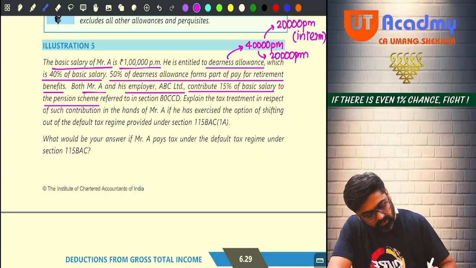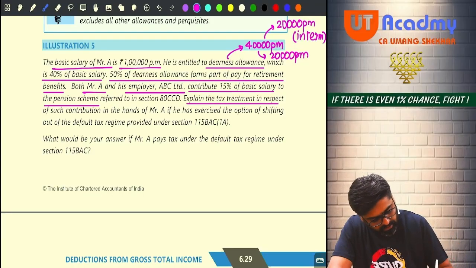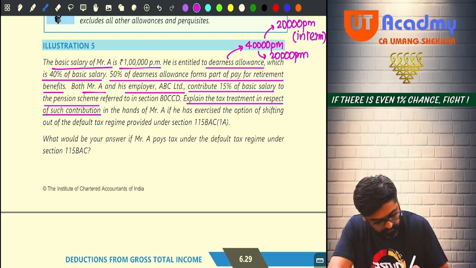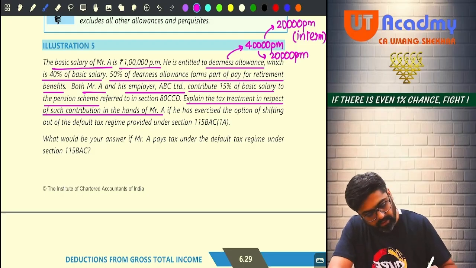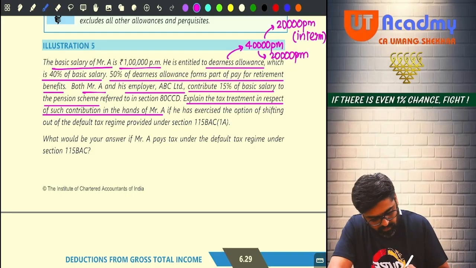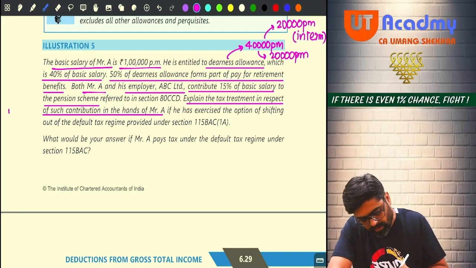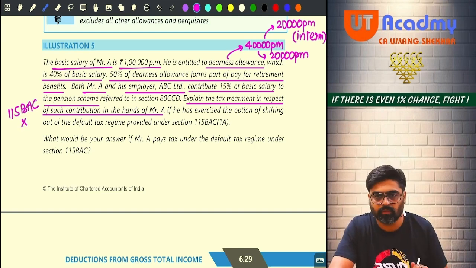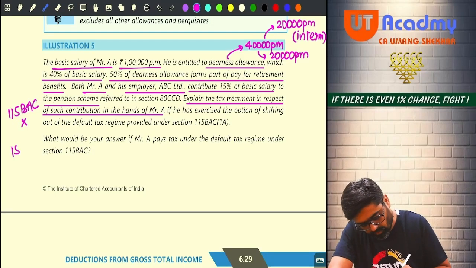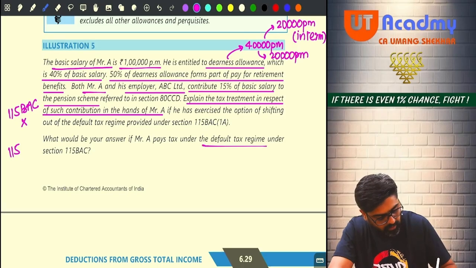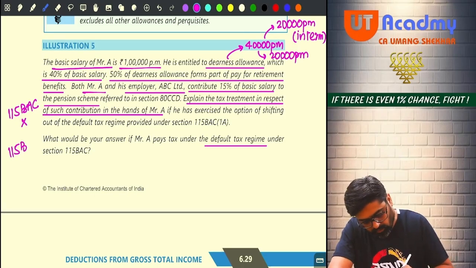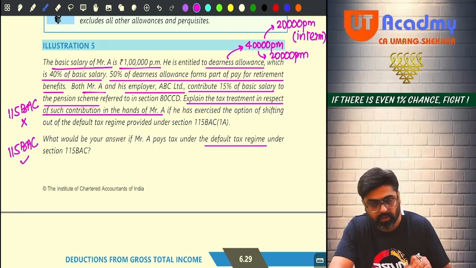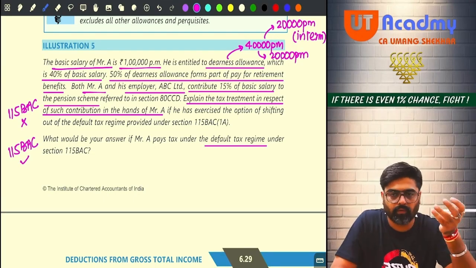Explain the tax treatment in respect of such contribution in the hands of Mr. A if he has exercised the option of shifting out, meaning that if he is not following 115BAC, then what will be the tax treatment of these two contributions? And if he is following 115BAC, what would be your answer if he pays tax under default tax regime? And also we have to give the answer thinking that he is following 115BAC, right?